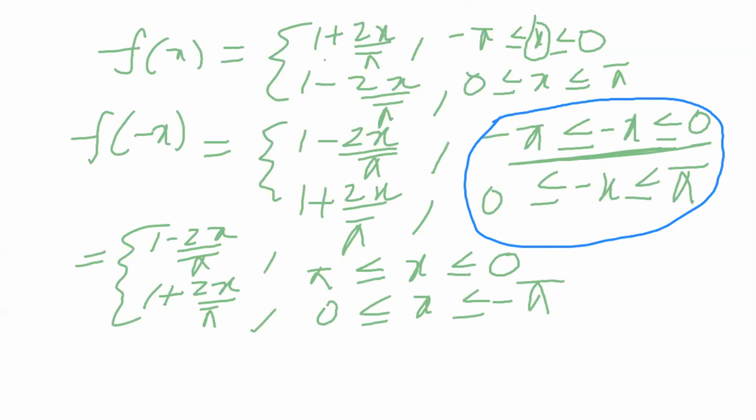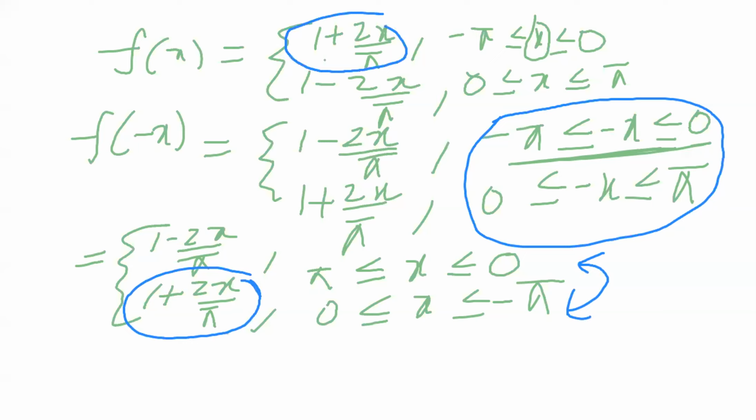Now I have to interchange in the second stage. So the first value goes to the second position and the second value to the first position: 1 plus 2x by pi. And we know that 1 less than 2 less than 3 is the same as 3 greater than 2 greater than 1. So these two expressions are the same.